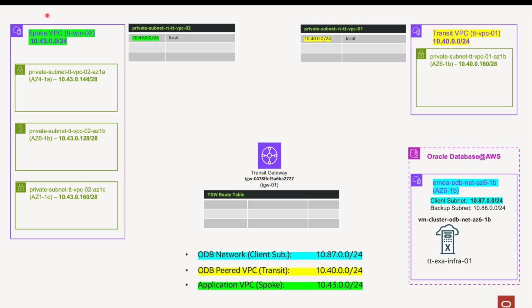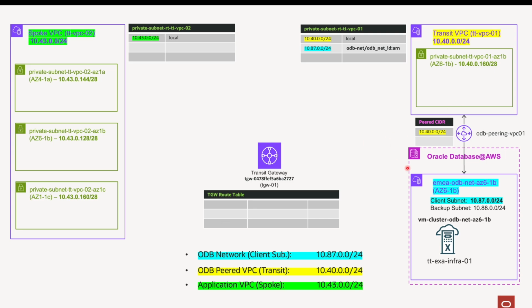On the left, we have the spoke network, that is an application VPC, TTT VPC02 with this CIDR range 10.43.0.0/24 and 3 application subnets in 3 different availability zones, all associated to the same route table, this one. And in the center, we have the Transit Gateway that at this point has an associated route table that is empty.